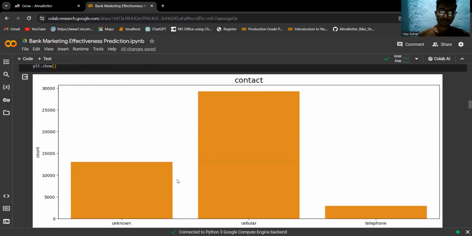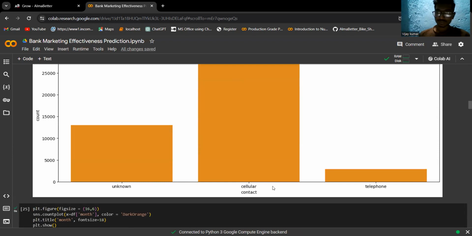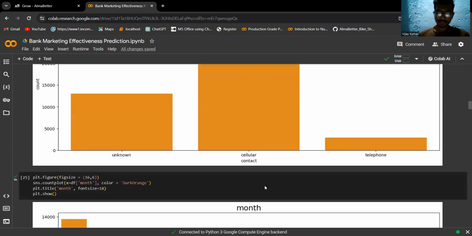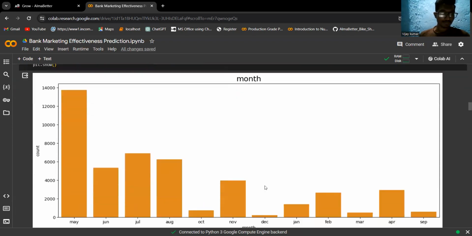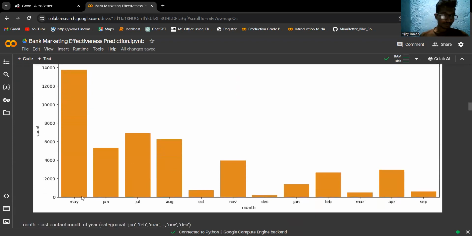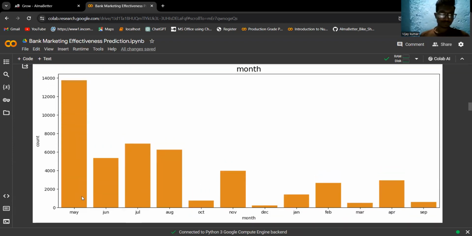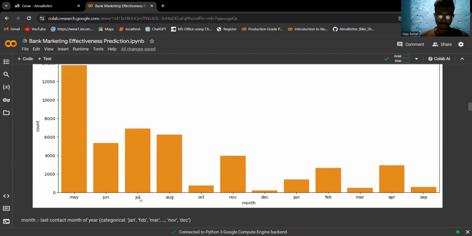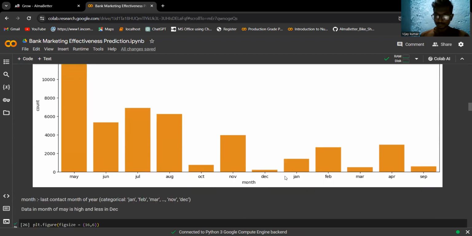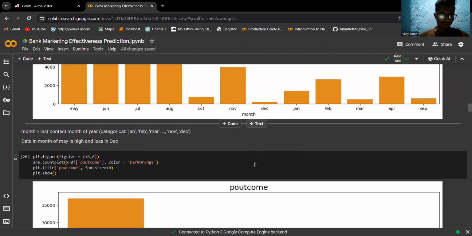Now we'll check contacts. Most of them have cellular contacts. Checking months: most of the campaign we did during May, June, July, and August. Very, very little activity in December.